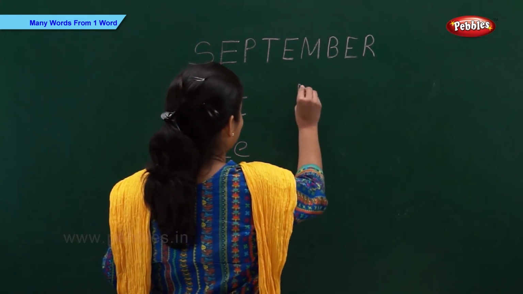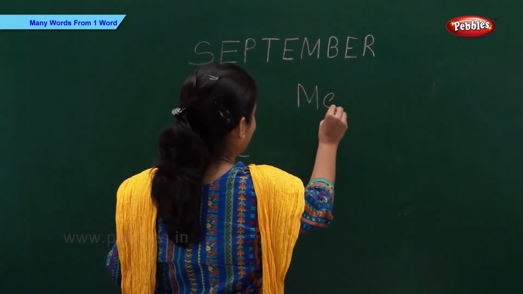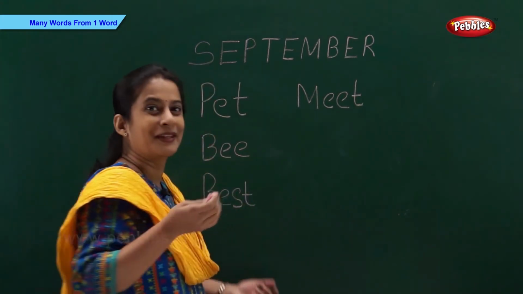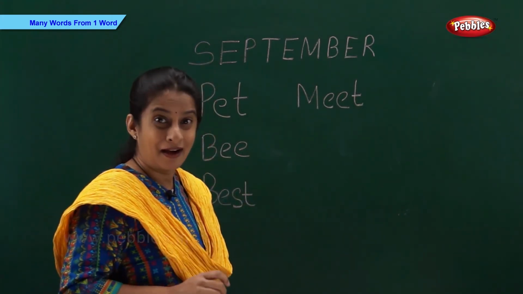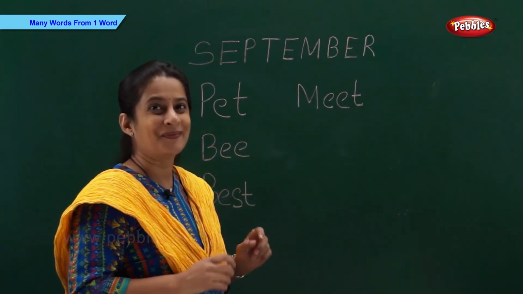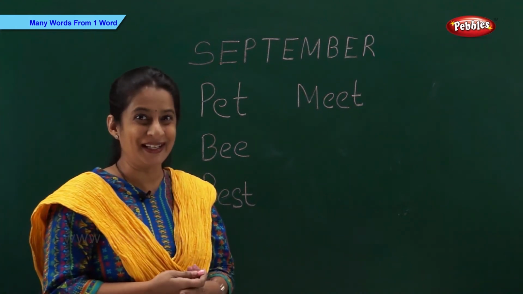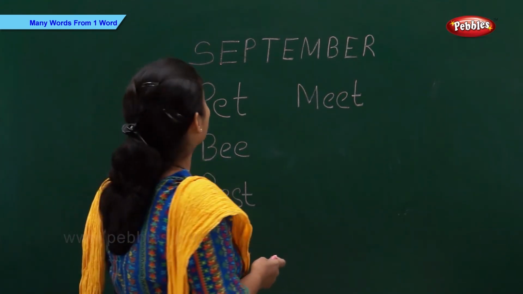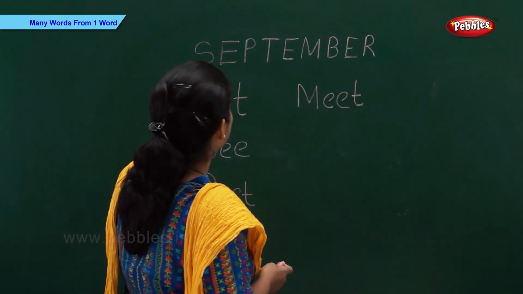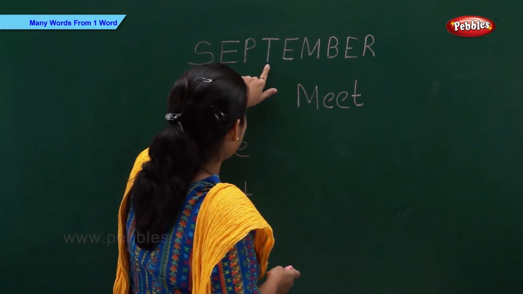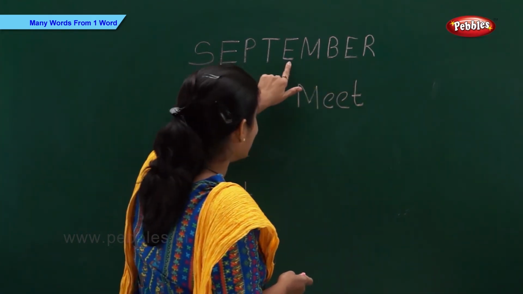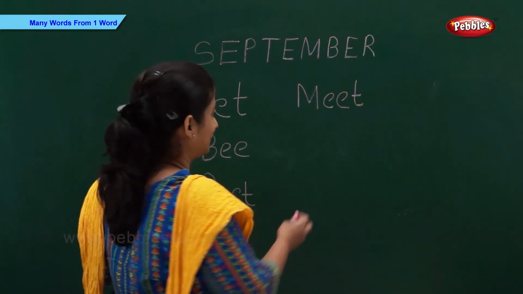Let's write M-E-A-T. Meat. And now one more word. Come on, who's going to tell me? Think fast. Right. Now we are going to write tree. T-R-E-E. Tree.